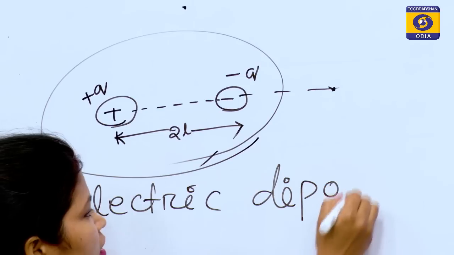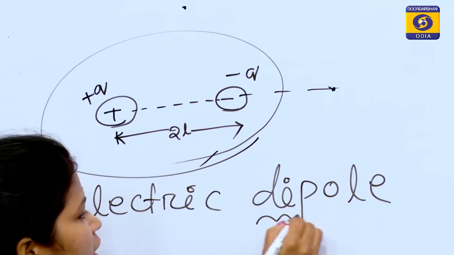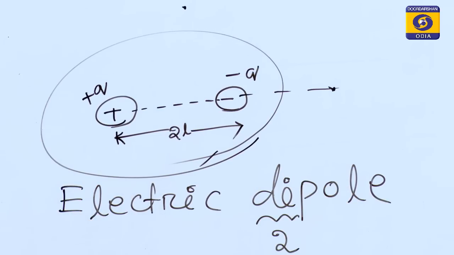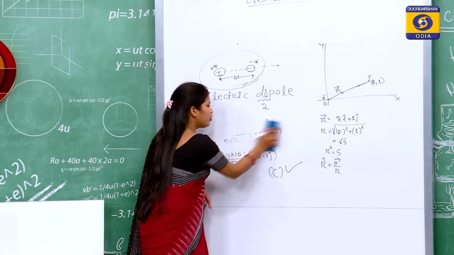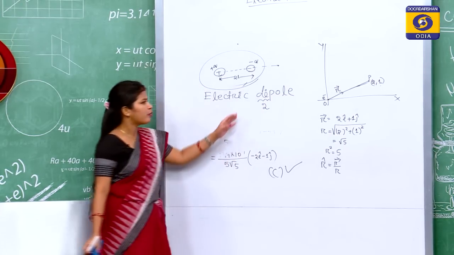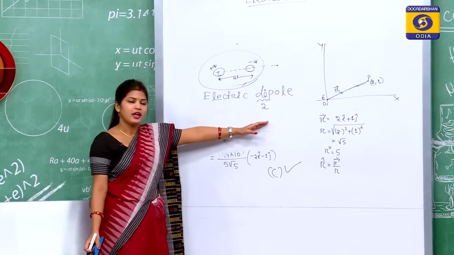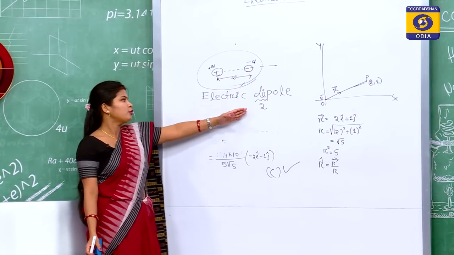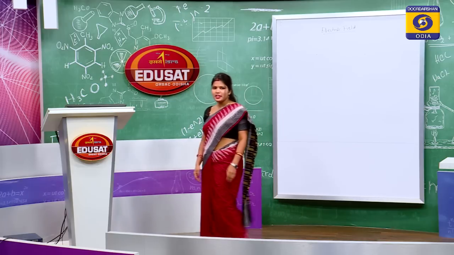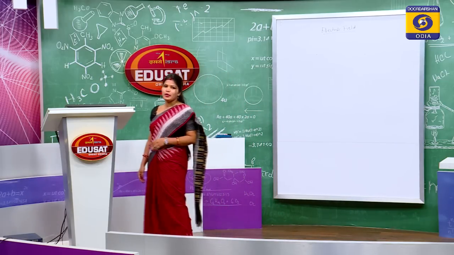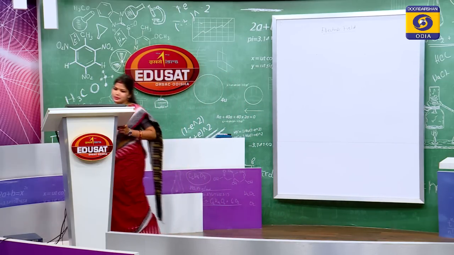Electric dipole. Di means what? 2. So that means 2 poles. Okay. So we will know more about what an electric dipole is, and then we will study how to find the electric field intensity at any point. So, dear students, let us know what an electric dipole is.